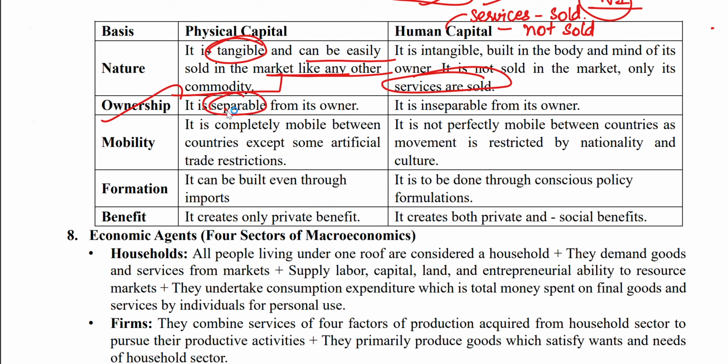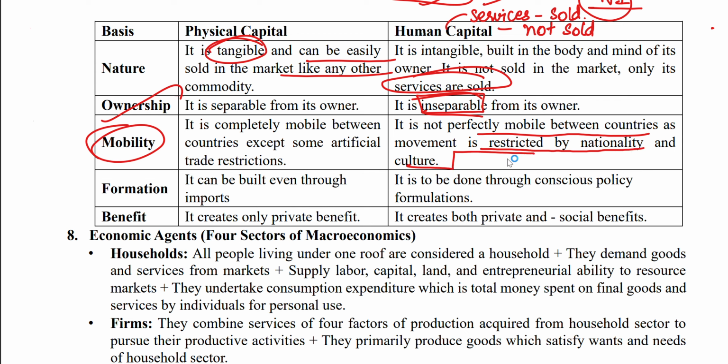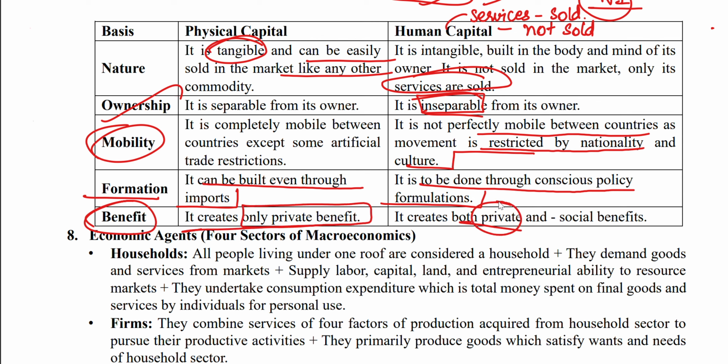Physical capital can be separated from its owner, whereas human capital is inseparable from its owner. On mobility, physical capital is completely mobile between countries except for some artificial trade restrictions. Human capital is perfectly immobile between countries as movement is restricted by nature, nationality and culture. It can be built even through imports. It is done through conspicuous policy formulations. Physical capital creates only private benefit, while human capital benefits both the private and society.